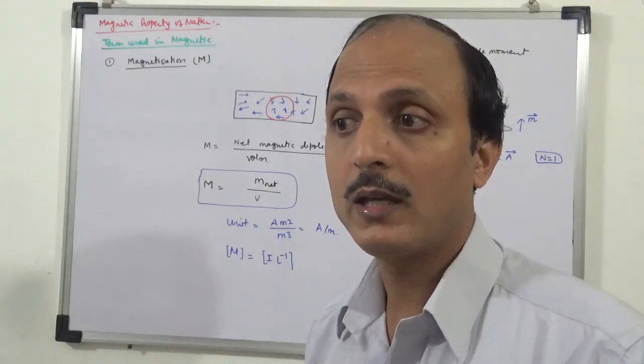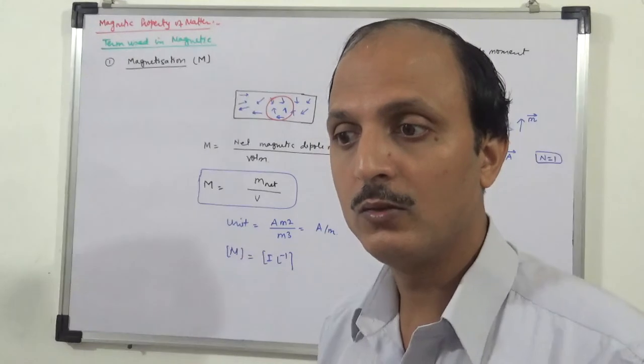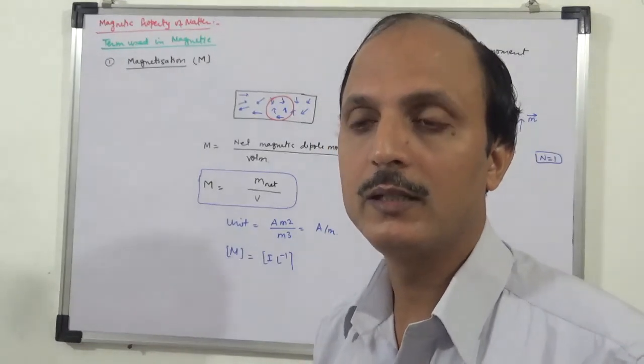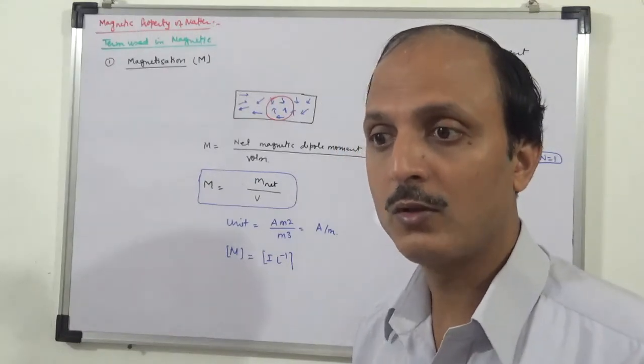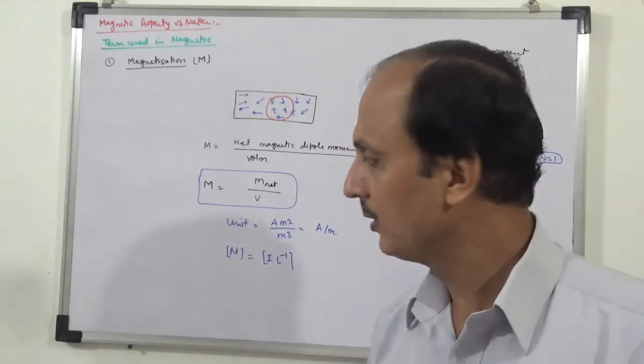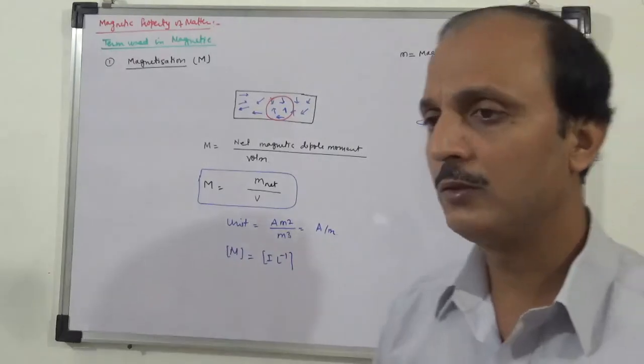The material which has very high magnetization is magnetic in nature, and the stronger the magnetization, the stronger the magnetic material. This is all the idea that we have.